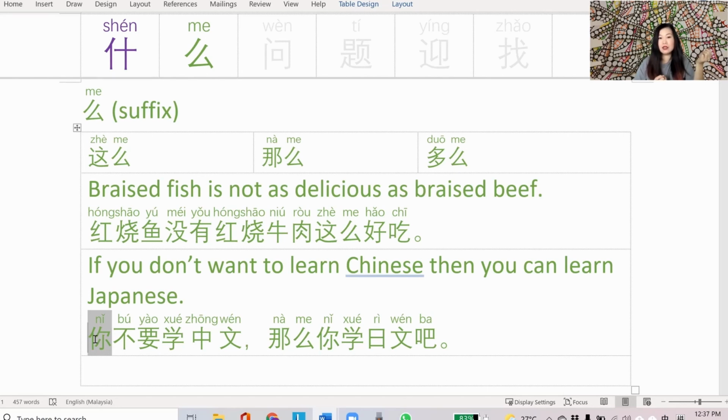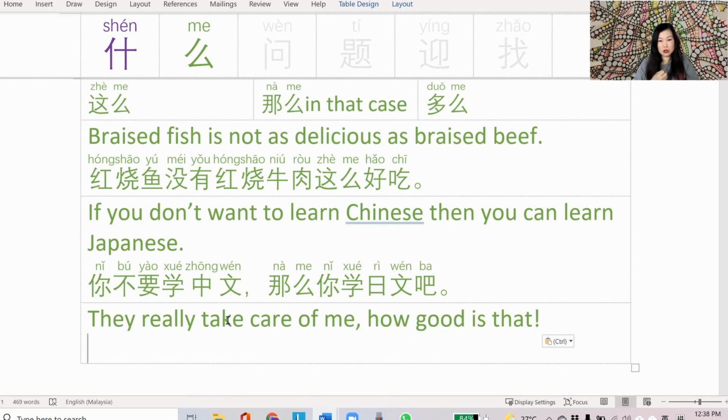So 那么 could be the equivalent of saying in that case. If you remember a few episodes ago, we covered 吧. It's to make a suggestion. Well, if you don't want to learn Chinese, in that case, why don't you learn Japanese?